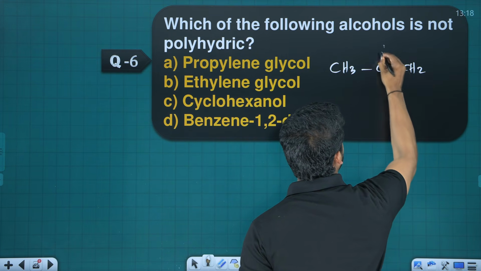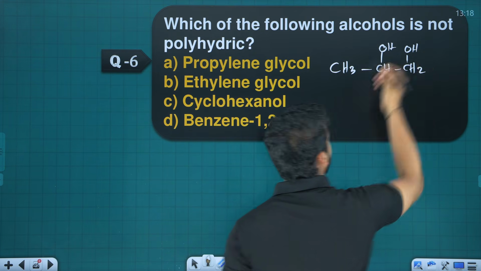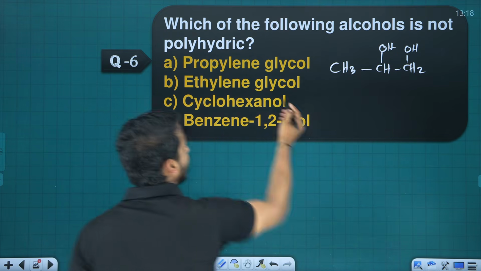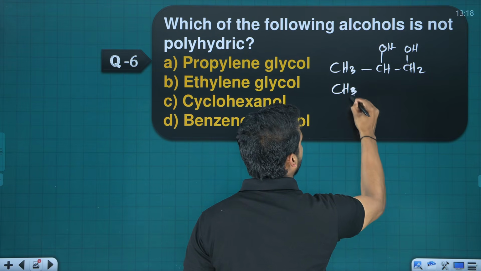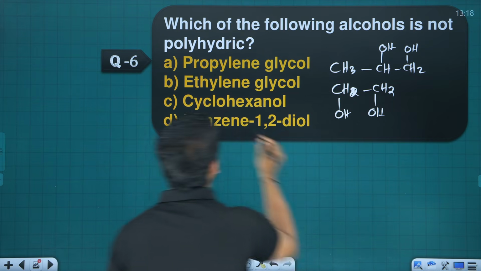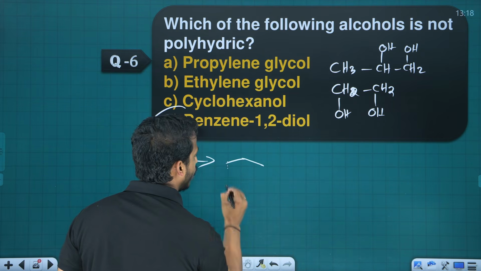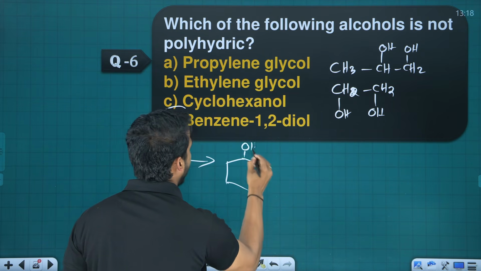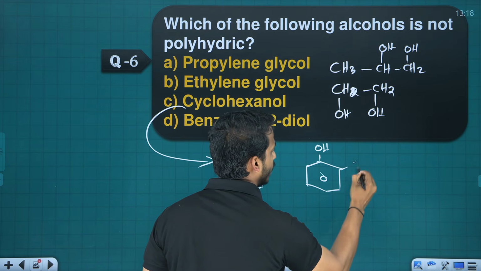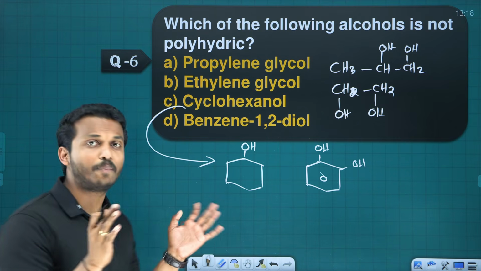Propylene means a total of 3 carbons. What is glycol? Glycol means 2 OH groups on adjacent carbons. What is ethylene glycol? Ethylene glycol means ethylene with 2 OH groups. Ready? What is cyclohexanol? Cyclohexanol is this one. And what is benzene 1,2-diol? Benzene 1,2-diol.